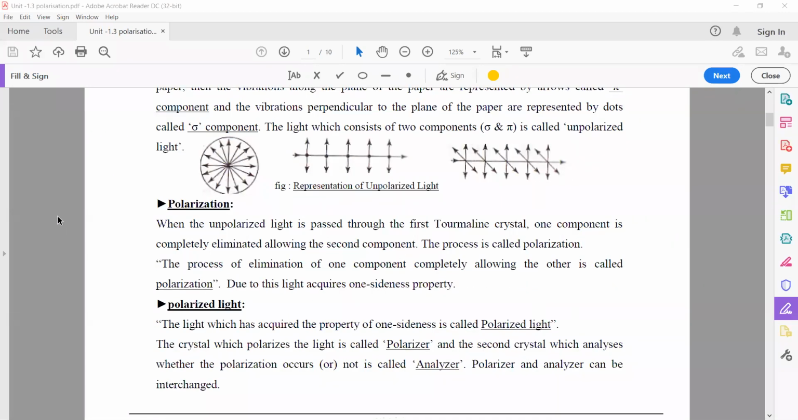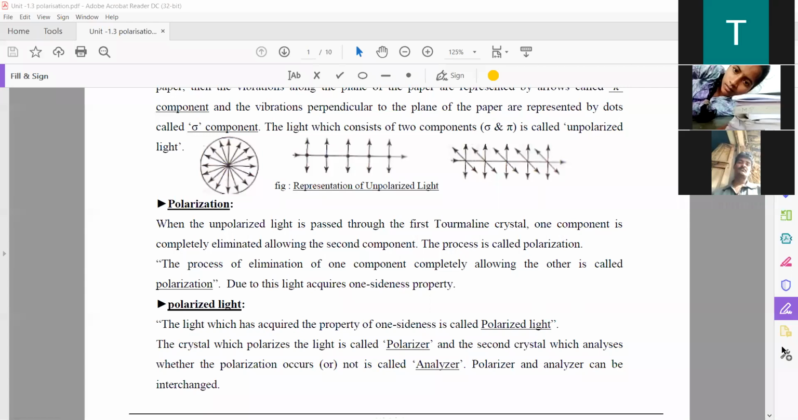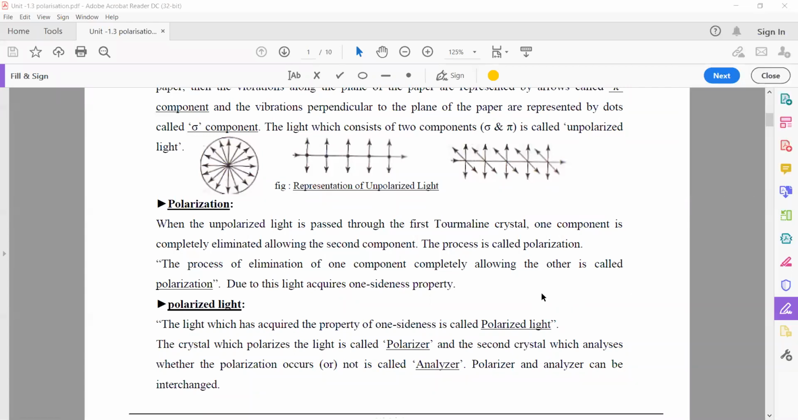Then what is polarization? When unpolarized light is passed through the first tourmaline crystal, one component is completely eliminated along with the second component. The process is called polarization. So simply, polarization means the process of elimination of one component completely, allowing the other.